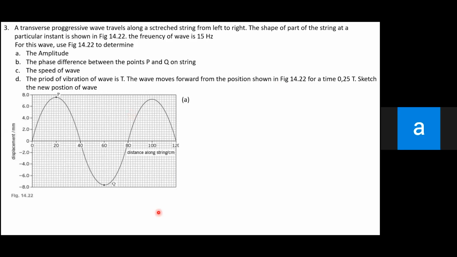Itu kan buat phase difference pakai jarak per lambda ya, Mister? Yes, itu betul. Jaraknya pakai yang 20 ke 60, habis itu lambda itu satu wavelength, jadi kayak 80 di situ. Ya, betul. Jadi tinggal lihat aja di sini. Satu wave dari sini ke sini. Sebenarnya mau ngitung wave dari manapun tetap sama.